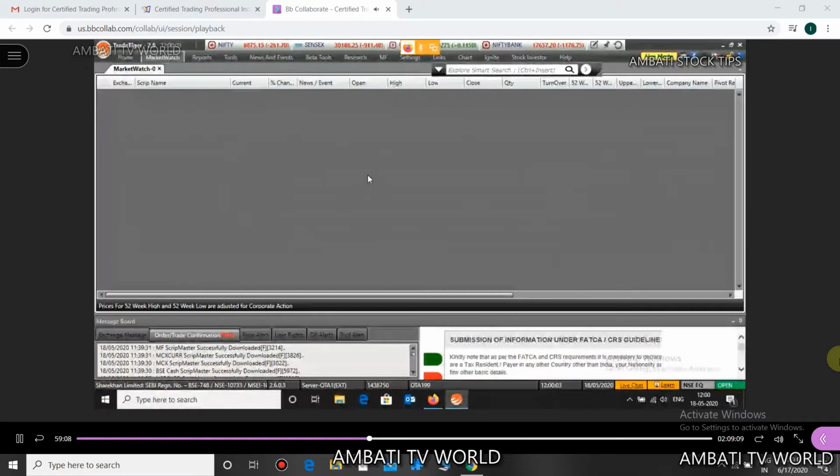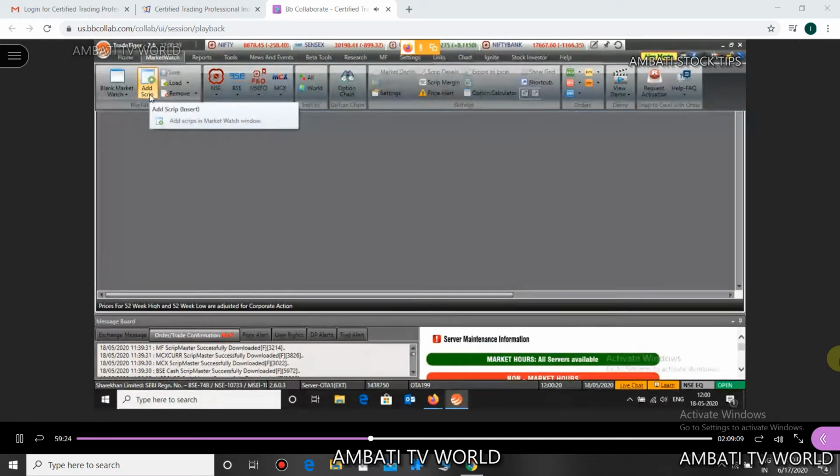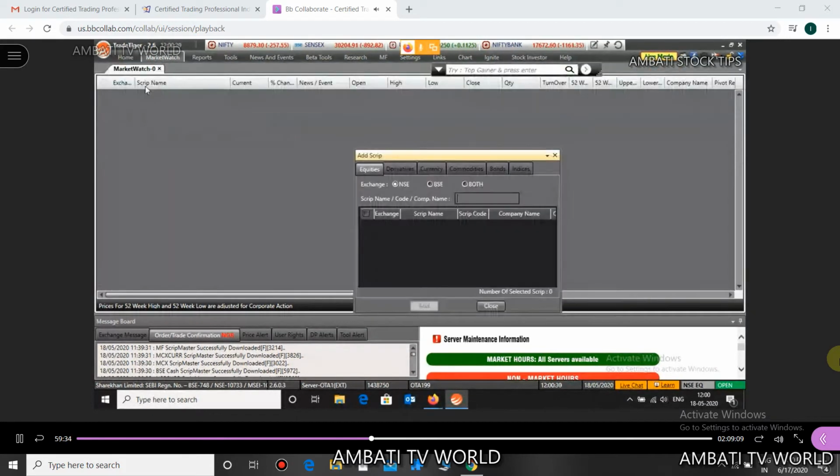You can add as many stocks or scripts as you want. Now how to add them, let's see this. Again, go to market watch and click on the second icon here, which is add script. Can you see it, guys? Add script. Okay, so now click on add script.